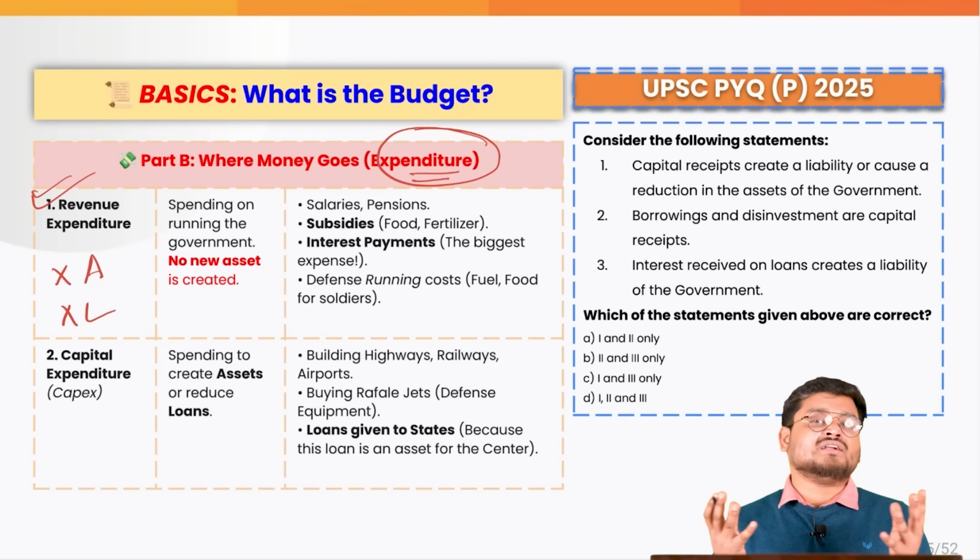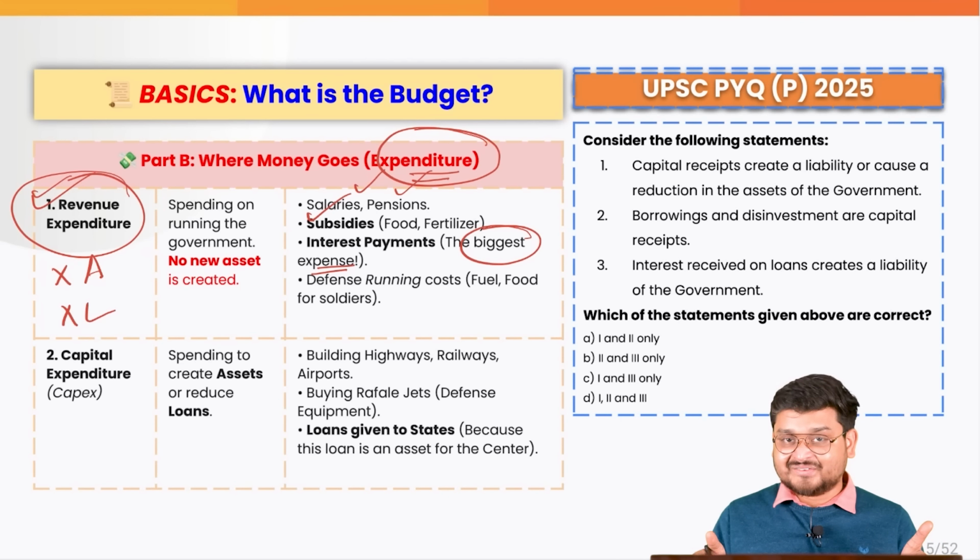So this is where the government generally spends on salaries, pensions, subsidies, and interest payments, which are actually the biggest expense, because in the past we have taken so many loans, and we are still paying the interest right now, right?